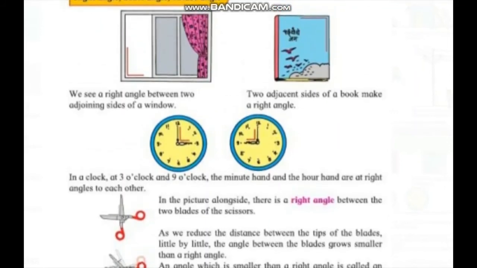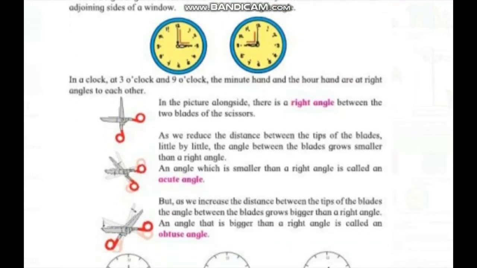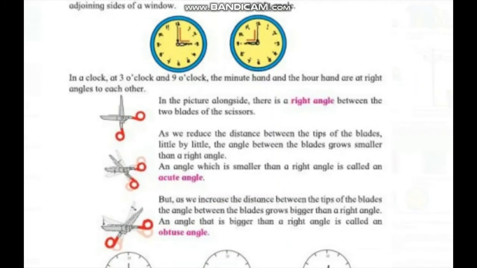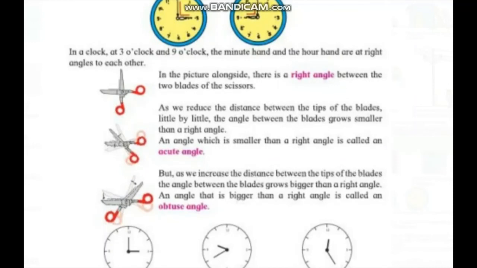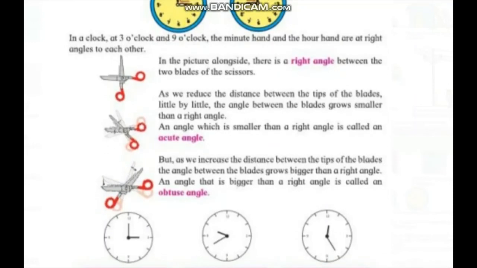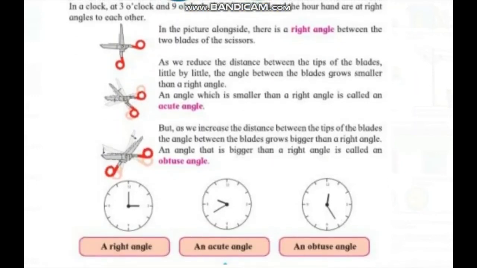In the picture alongside, there is a right angle between the two blades of the scissors. As we reduce the distance between the tips of the blades little by little, the angle between the blades grows smaller than a right angle. An angle which is smaller than a right angle is called an acute angle. But as we increase the distance between the tips of the blades, the angle between the blades grows bigger than a right angle. An angle that is bigger than a right angle is called an obtuse angle.